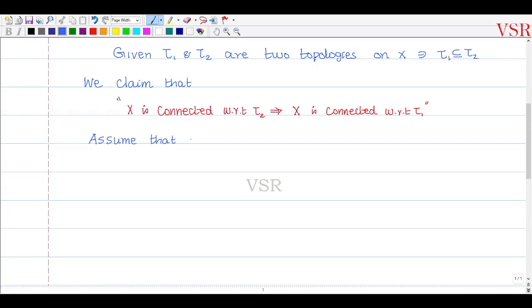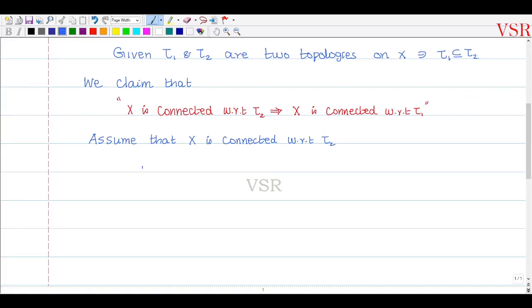capital X is connected with respect to tau2, the bigger topology.